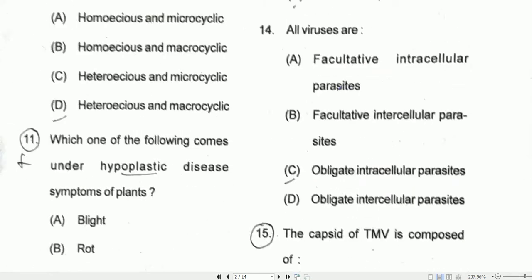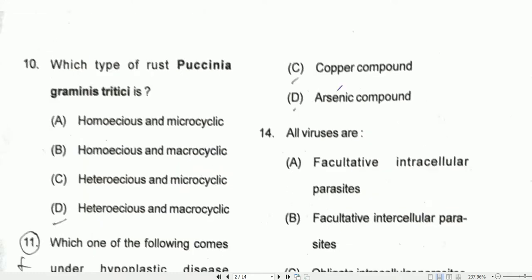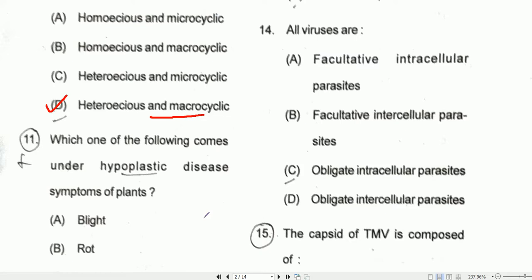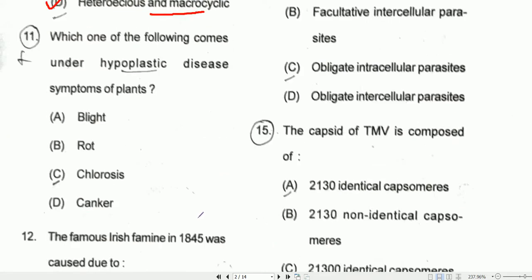Coming to question number 10. Which type of rust is Puccinia graminis tritici? So it's a kind of heteroecious and macrocyclic. Coming to question number 11.